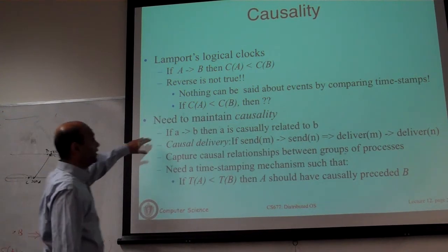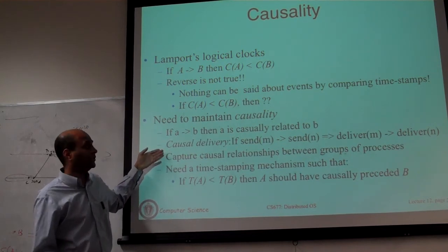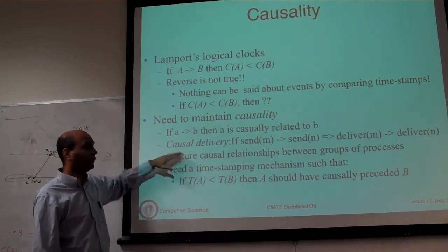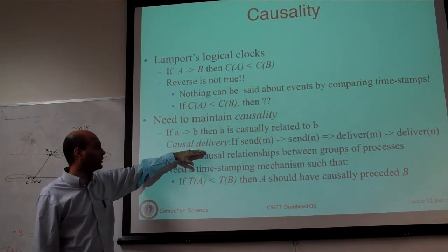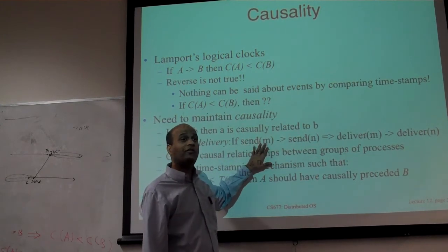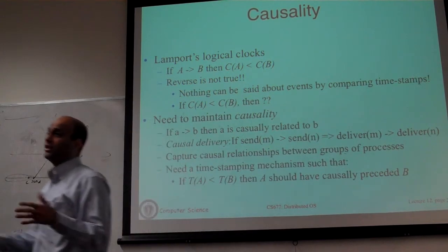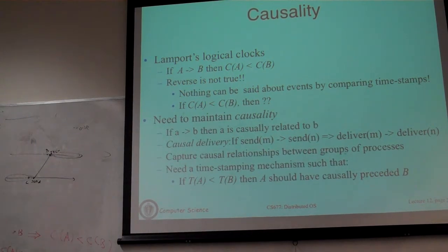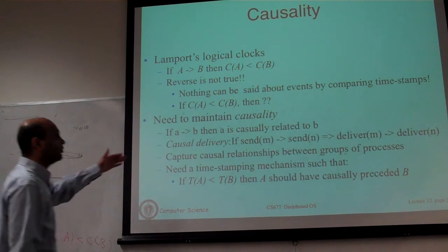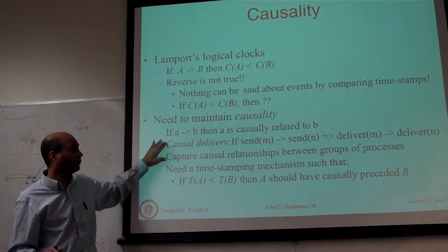Okay. So we need a technique that is actually going to give us causality. There are other properties of causality which we will not worry about for now. For instance, if a system guarantees causal delivery, it also says that if the send of one message has happened before the send of another message, then you need to deliver the messages in that order. So this is like in-order delivery. But across processes, if two sends are ordered, then the receipts must also be ordered. That's going to prevent out of order delivery and so on. These are nice properties to have in your system, and we don't know how to do this yet.